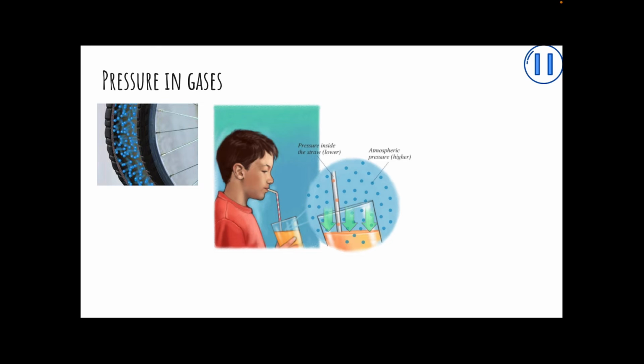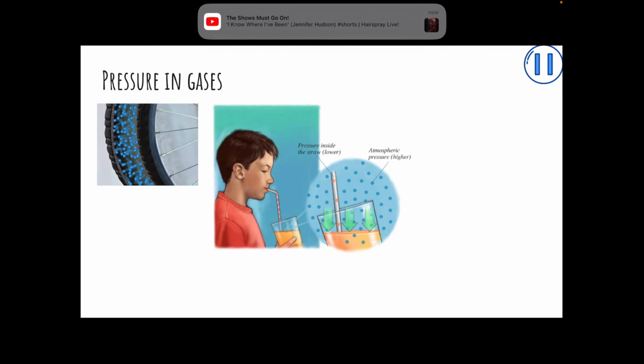When you suck, you reduce the air pressure inside the straw, and the air pressure outside of the straw pushes on the liquid, and this is greater than the pressure inside the straw, so the liquid is pushed up the straw. A vacuum is a space that does not contain anything, not even air.